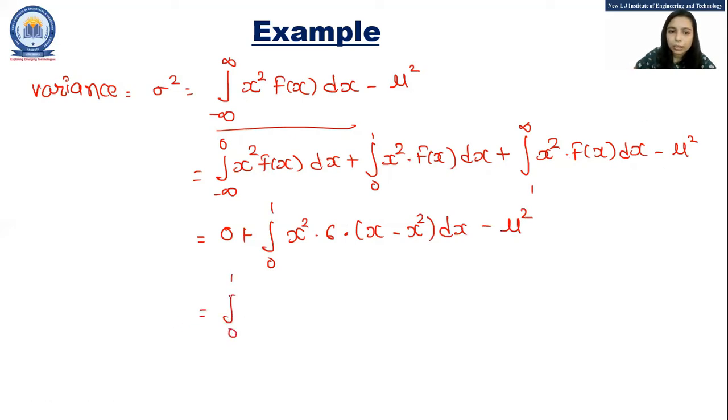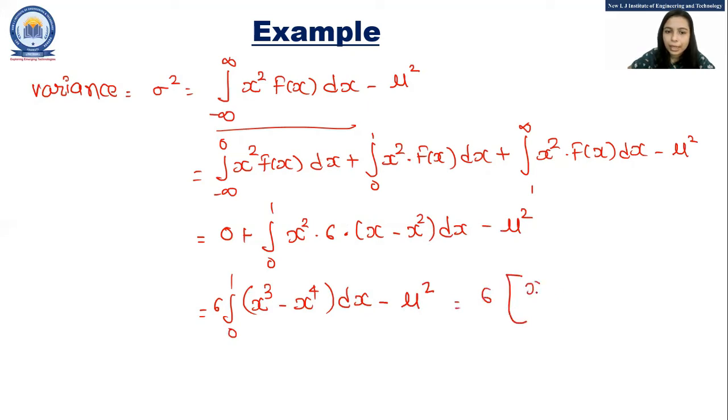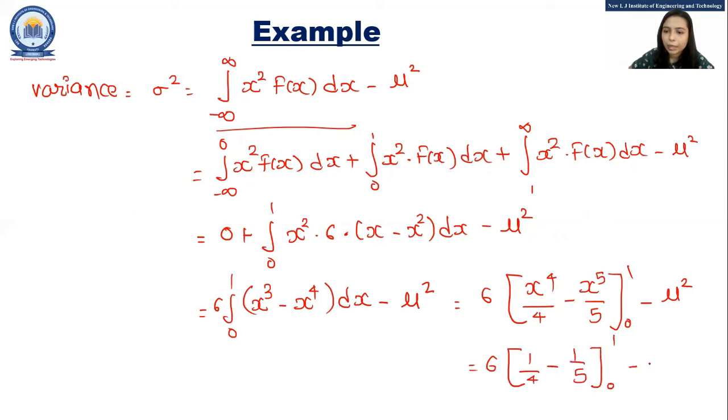With integration from 0 to 1, 6 becomes common: x cube minus x raised to 4 dx, minus mu square. That is equal to 6 into (x raised to 4 upon 4 minus x raised to 5 upon 5), lower limit 0, upper limit 1, minus mu square. So 6 into (1 by 4 minus 1 by 5), from 0 to 1, minus mu square.